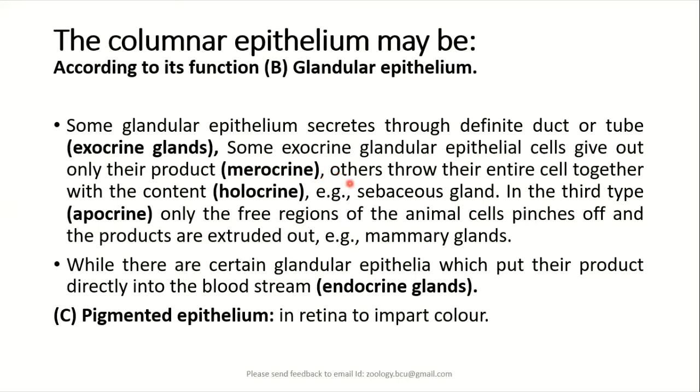But in the case of sebaceous glands, oil secreting glands present in the skin of mammals, at the time of secretion, the epithelial cells are also thrown out of the gland along with their content. That's why these cells are referred to as holocrine cells.